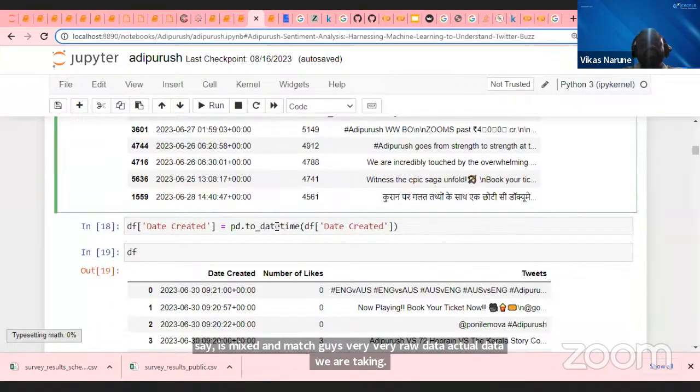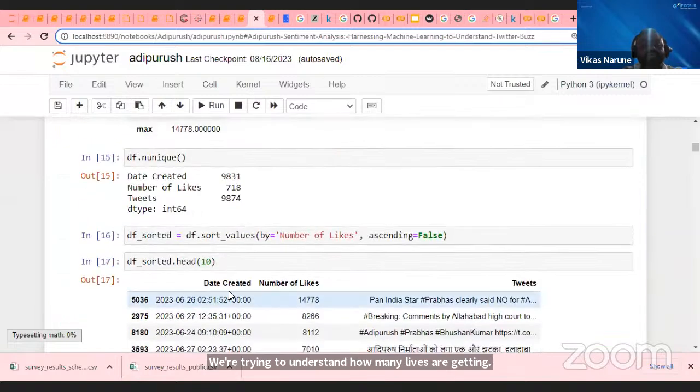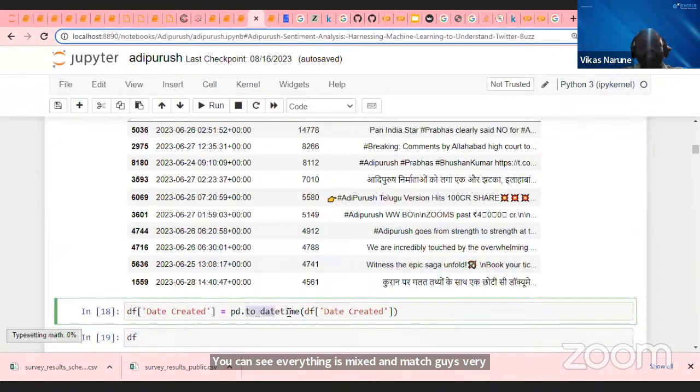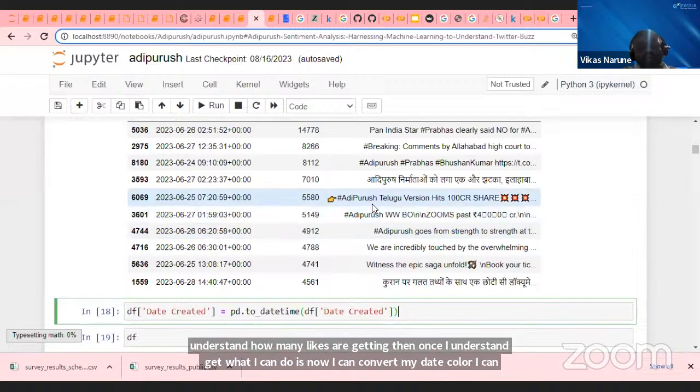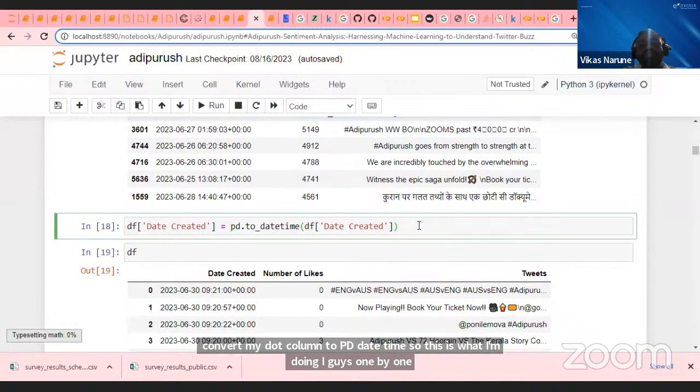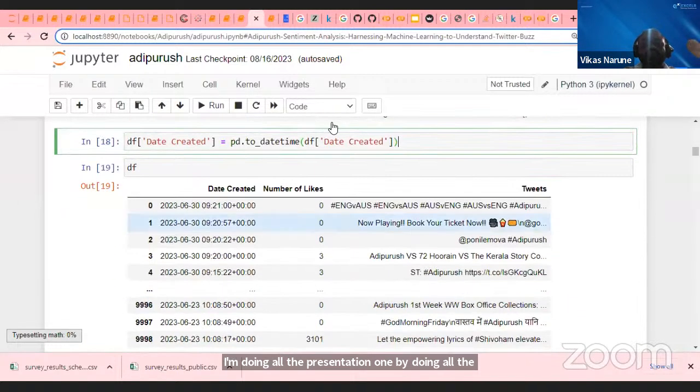Then once I understand, guys, what I can do is now I can convert my date column to the pd datetime type. So this is what I'm doing, guys. One by one, I'm doing all the representation, and one by one I will be doing all the cleaning. Now try to watch how I am doing these things. Okay.